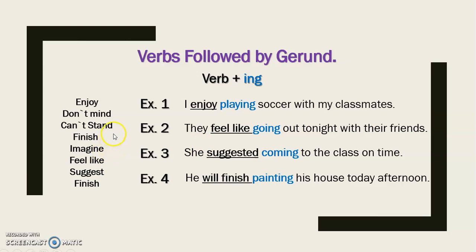Okay, so remember, when you have these verbs first, the next verb that follows them needs to go with the ing form, as you can see in these examples. Okay, so let's continue now with the verbs followed by to infinitive.